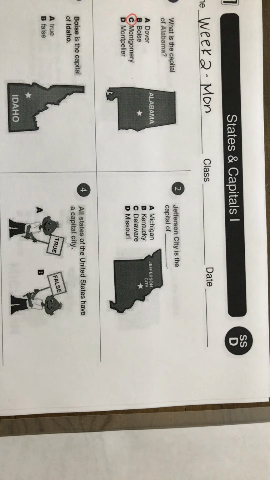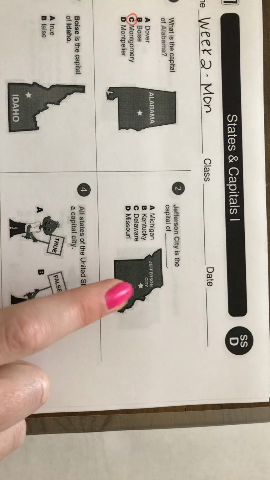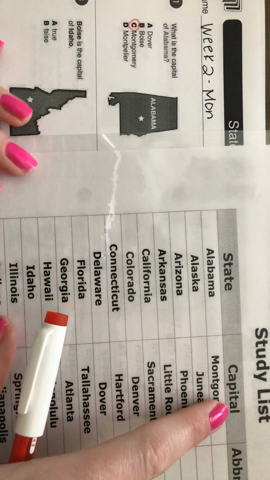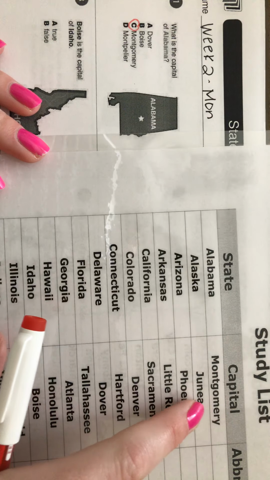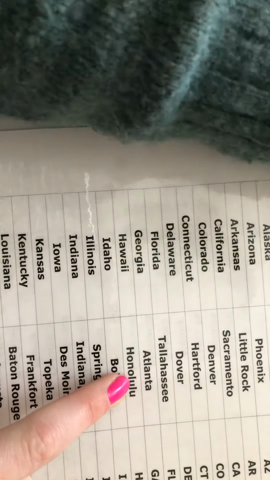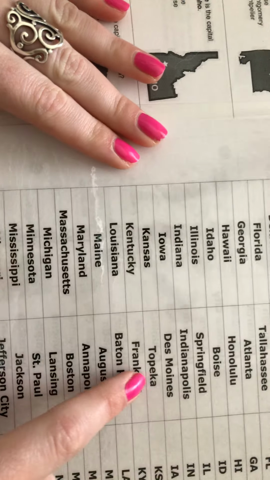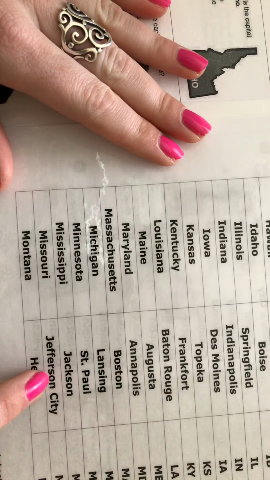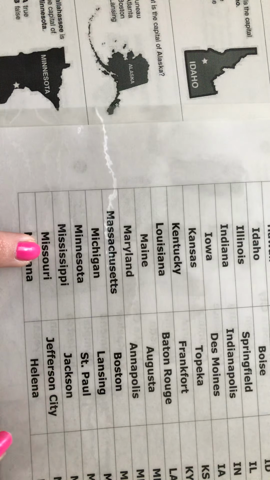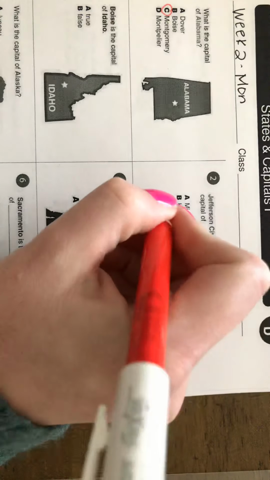Number 2, Jefferson City is the capital of what? Well, some of you may be able to recognize the shape of this state. If you don't, what you're going to do is get out your list, and under the capital column, you're just going to run your finger down and try and find Jefferson City. Jefferson City, looking for a J. Oh, Jefferson City, right under Jackson. Okay, and the state is Missouri. So number 2 will be D.